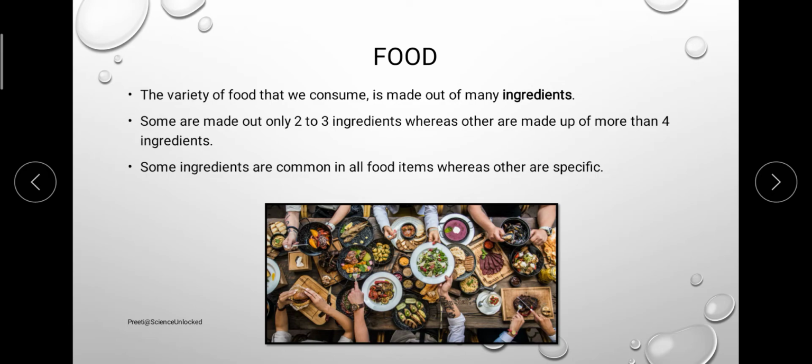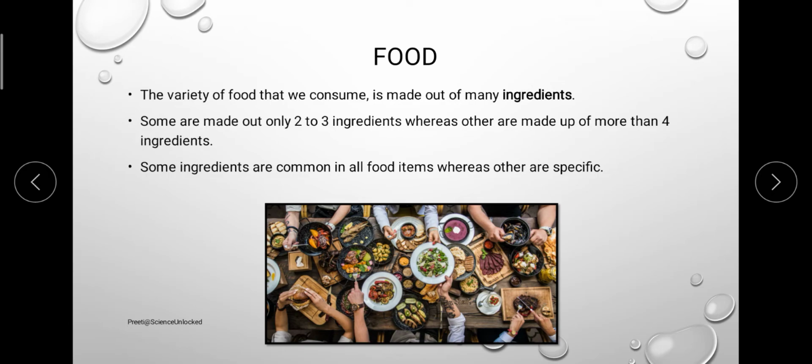Another common ingredient is water. We cannot come to a point where we can say that we can cook food without the involvement of water.